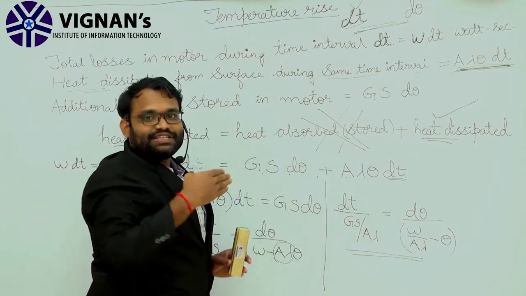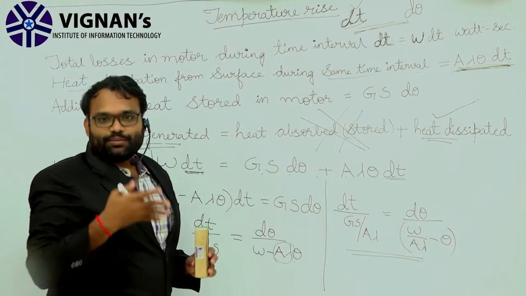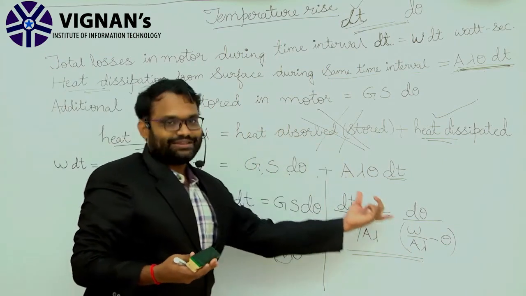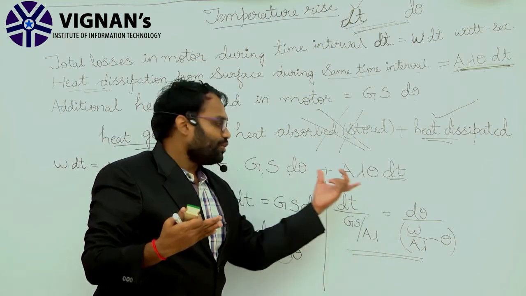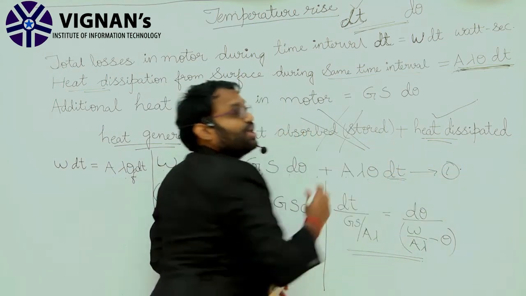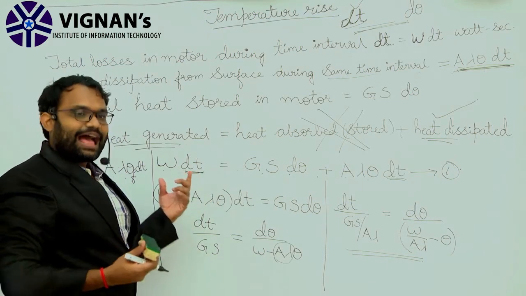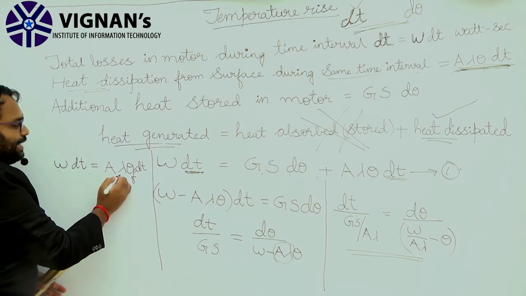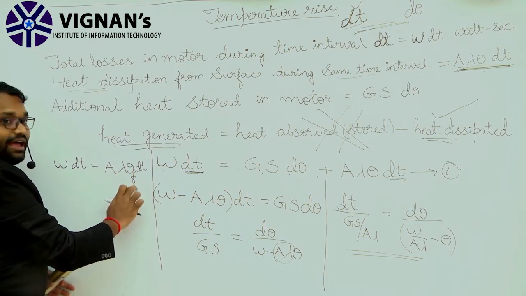But when the temperature has reached its final value, there is no heat absorbed or stored in the motor. Whatever amount of heat is generated, it has to only dissipate. That means the temperature has reached its final value. So this equation 1 we can change as W dt is equal to A lambda theta f dt.